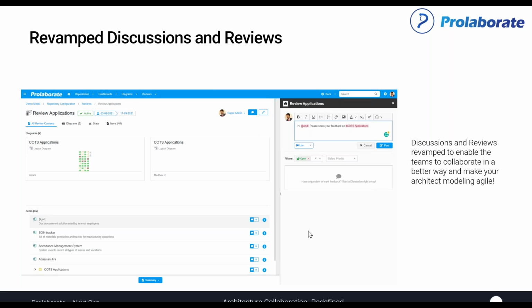From any artifact, diagram or chart, you'll be able to start a discussion and engage people to give you feedback. In the previous version of Prolaborate, EA diagrams and artifacts were the only things that we could discuss on.